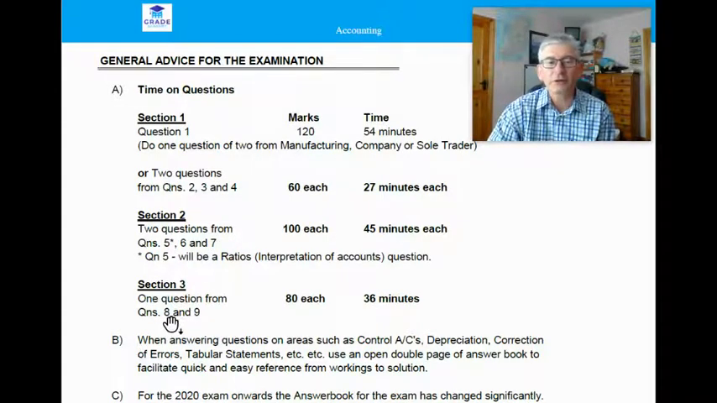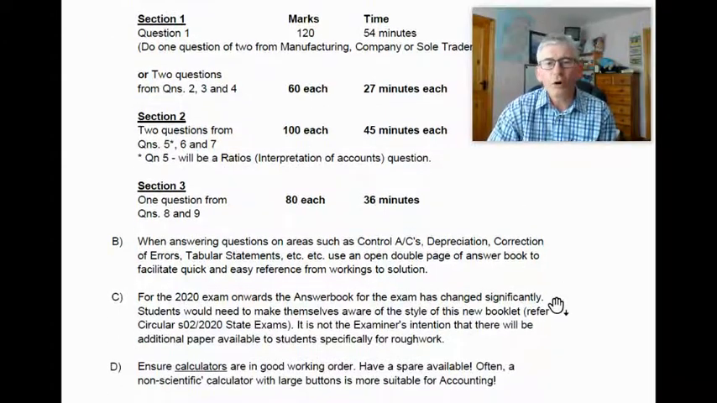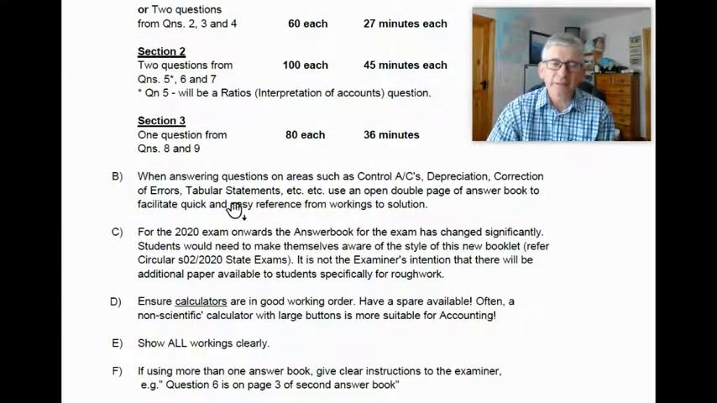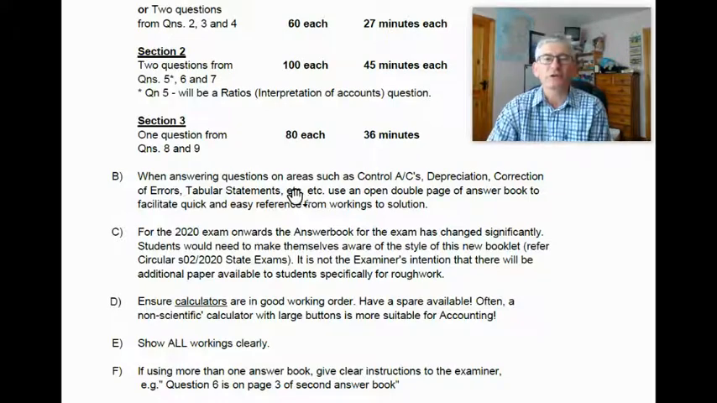Section 3 then, question 8 and 9, that's the cost and management section. You have 2 questions at 80 marks each, do 1, and then including reading time should take you not more than 36 minutes.